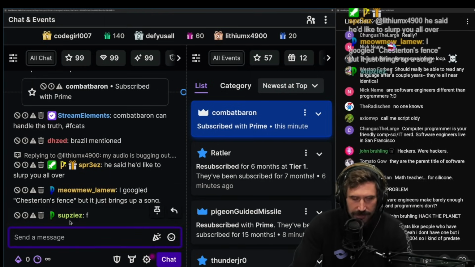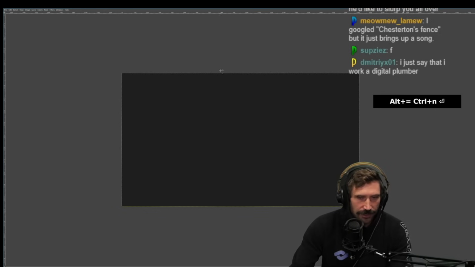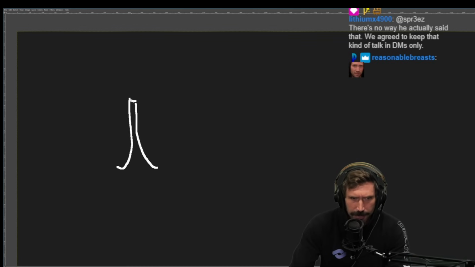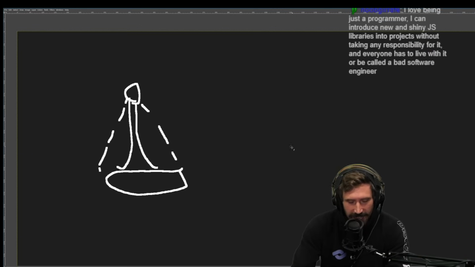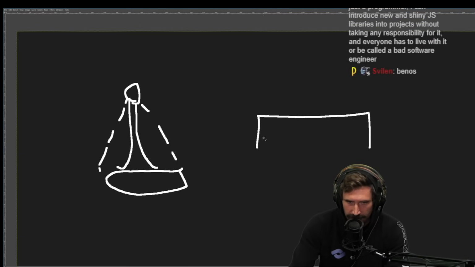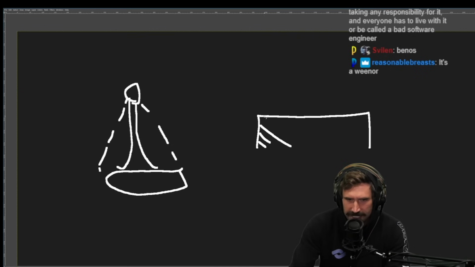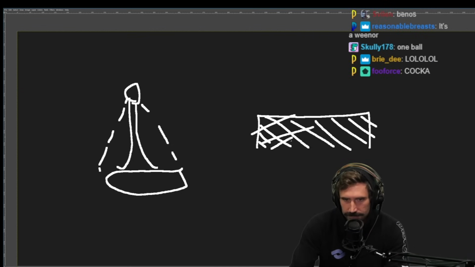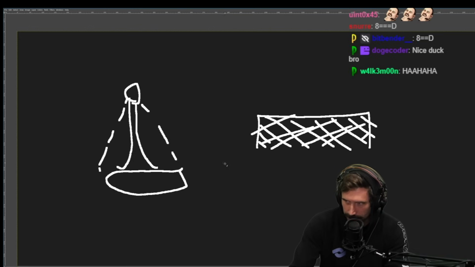I Googled Chesterton's fence here. I'll give you the best possible. There's 2 variations of this. There's Chesterton's lamppost, and that's a dick. Don't mind the dick. And then there's Chesterton's fence. They're both meant to be a little bit different in their meaning, but they're both very similar stories.